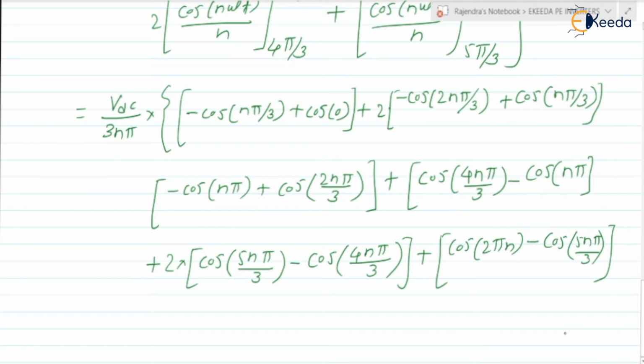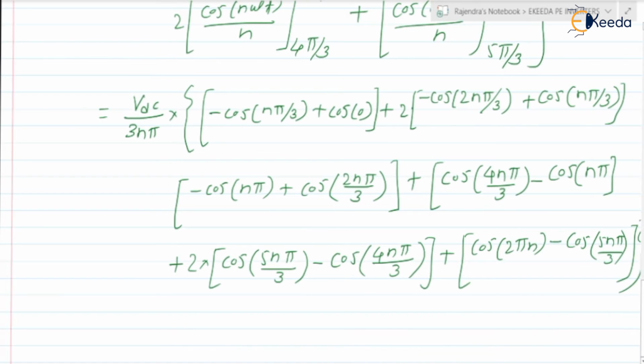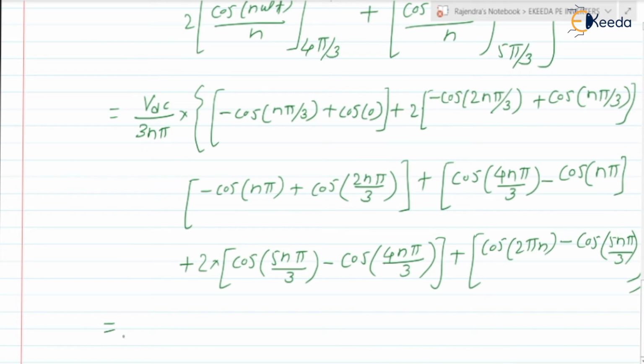In this way we can write, okay, so further we can simplify it. Let us check the terms which cancel out. Cos 0 is 1 minus cos of n pi by 3, here it is a plus 2 cos of n pi by 3, okay, so out of that one cos will get cancelled, so only cos n pi by 3 remains.